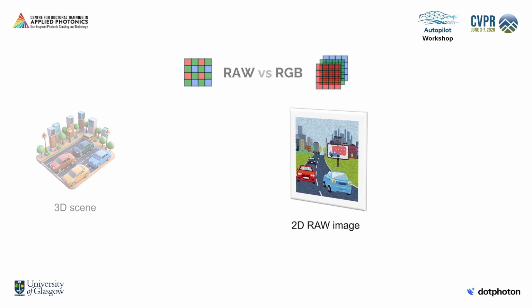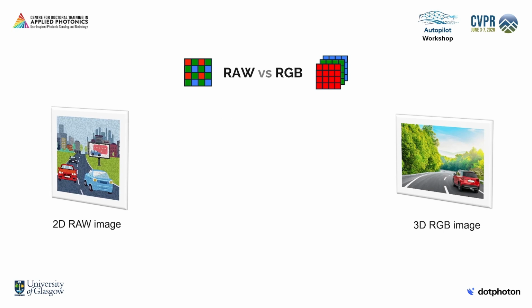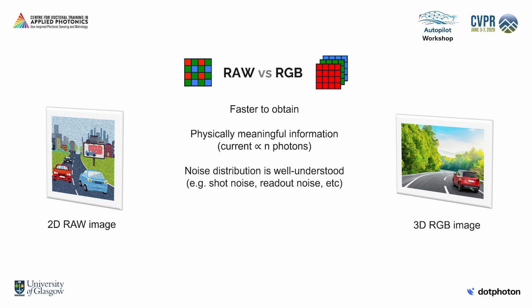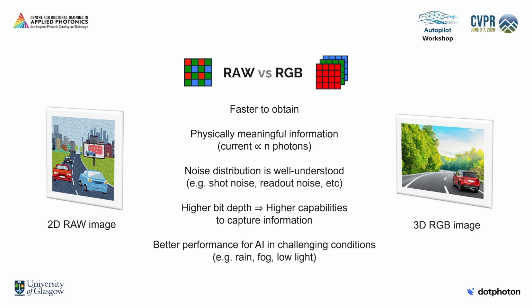Raw images present several advantages over RGB besides being faster to obtain. They contain physically meaningful information with little to no interventions, respecting the well-known noise distribution that can be encapsulated in the Poisson-Gaussian model. Raw images have higher bit depth, and as such they have the capability to capture and preserve more information than RGB. This might be some of the reasons why training on raw images has led to better AI performance in challenging conditions such as rain, fog, or low light.